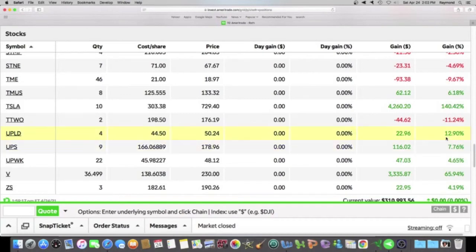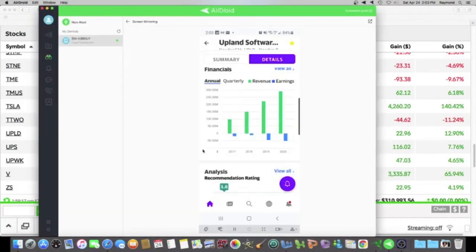So typically when I'm investing in a stock that has revenue but no earnings, I don't buy a lot of shares, because like I said, when you're doing that, you're playing big. Either you're going to win big or you're going to lose big. Let me show you one more stock that has the same combination of bringing in the revenue but no earnings.